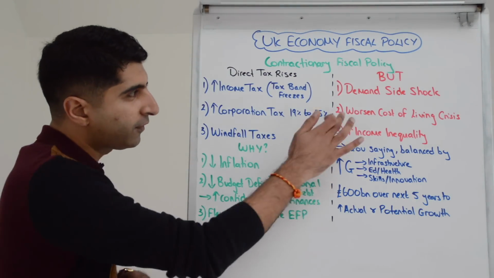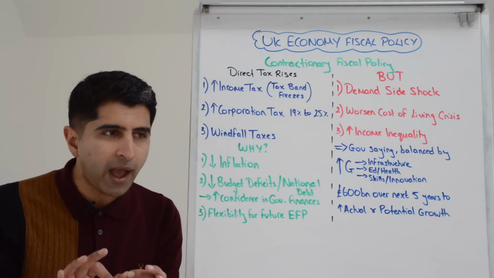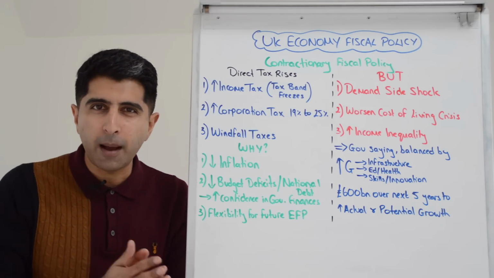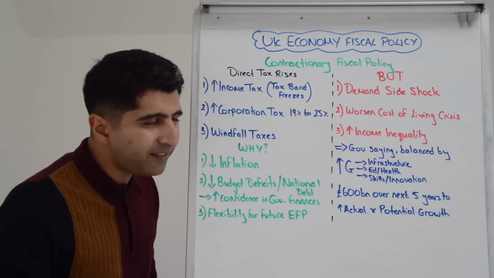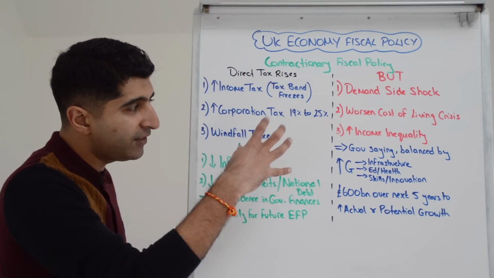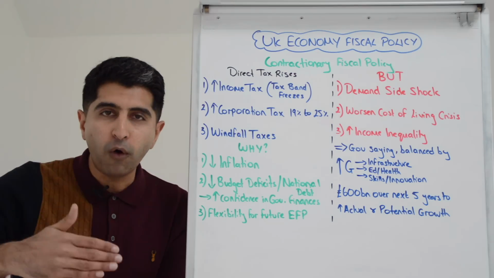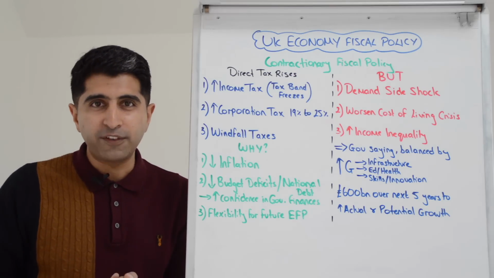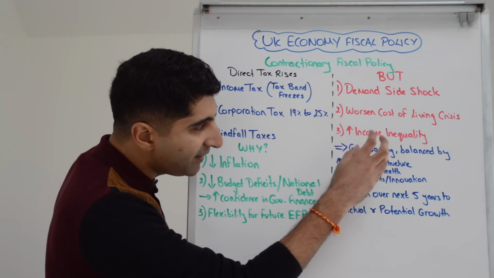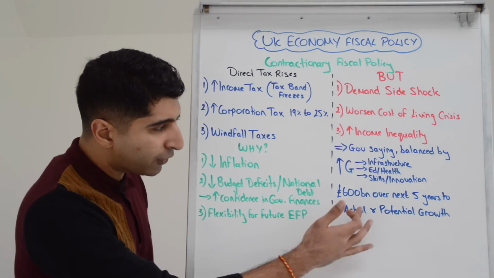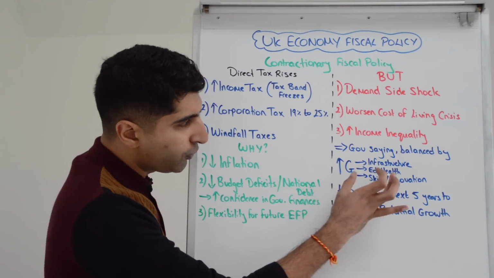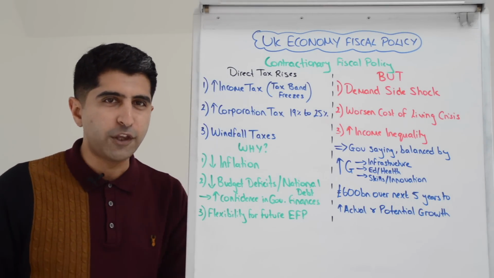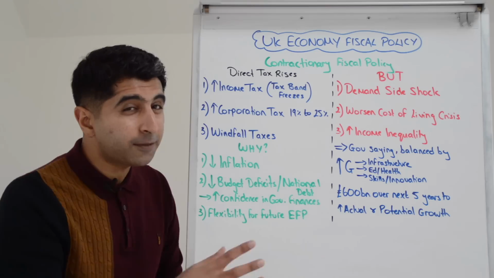But the government, especially on this major trade-off, number one, is saying that we are aware that these tax rises can be quite bad for macro performance in the UK, harming AD, reducing growth, increasing unemployment. So what they're saying is we're trying to balance out the negative impacts of these by increasing government spending more than we would have done otherwise. They've committed to spending £600 billion more over the next 5 years than they would have done originally on these areas in particular, to increase actual growth, so increase AD, short-run growth, but also you can see lots of these areas are supply-side areas. They're saying there could be an increase in potential growth, long-run growth in the UK as well.